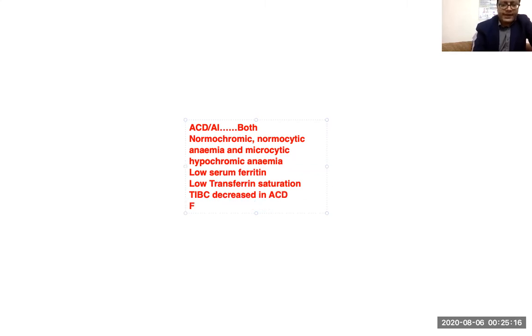And also the ferritin level would be increased or normal in ACD. And also I mentioned the ratio, that is the soluble transferrin receptor divided by log of serum ferritin. This ratio would be less than 1 in cases of ACD.